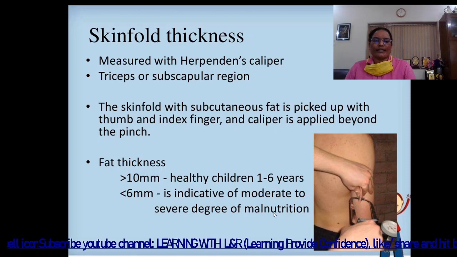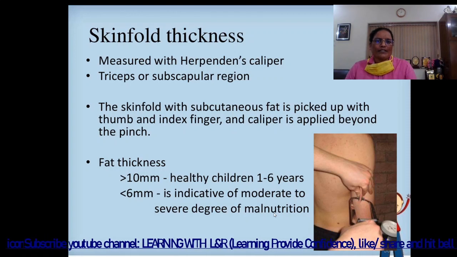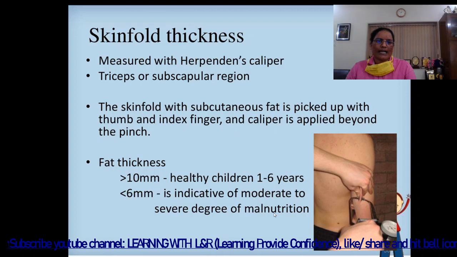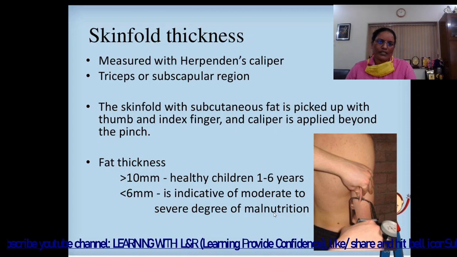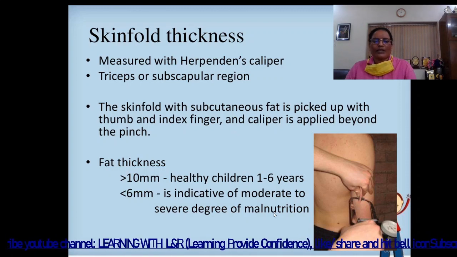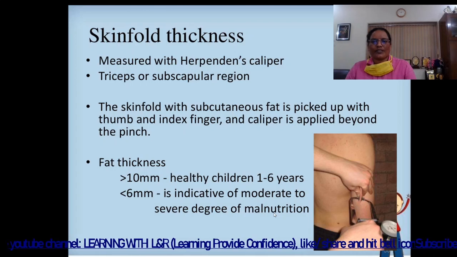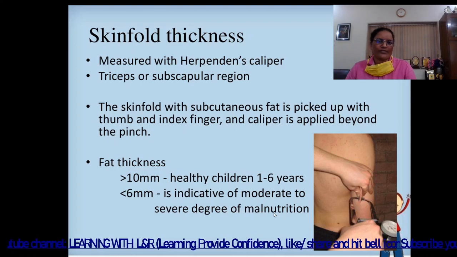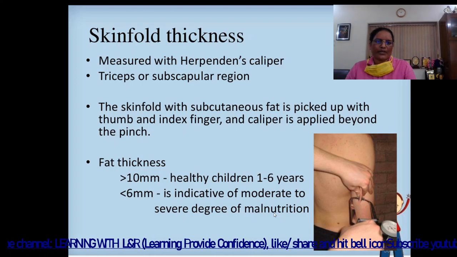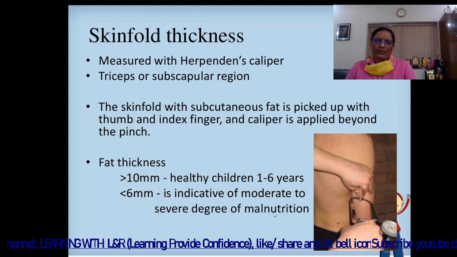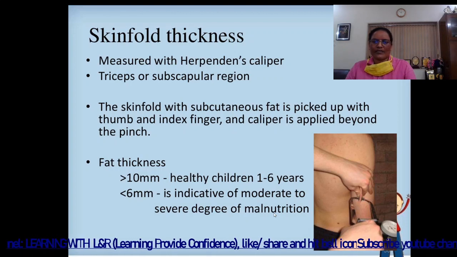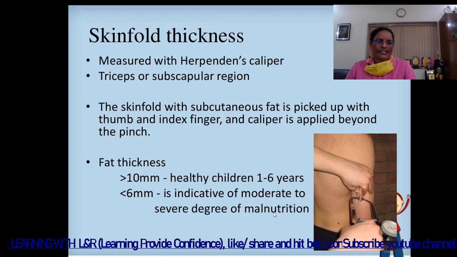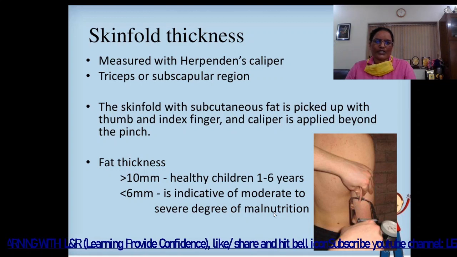Then skin fold thickness, measured with Harpenden caliper, at the triceps or subscapular region. The skin fold with subcutaneous fat is picked up with thumb and index finger, and caliper is applied beyond the pinch. Pad thickness more than 10 mm is seen in healthy children 1 to 6 years. Less than 6 mm is indicative of moderate to severe degree of